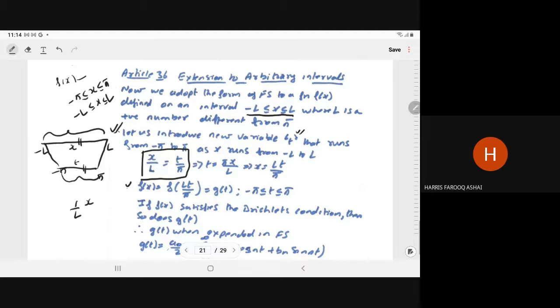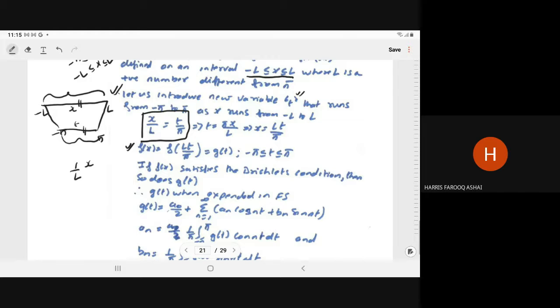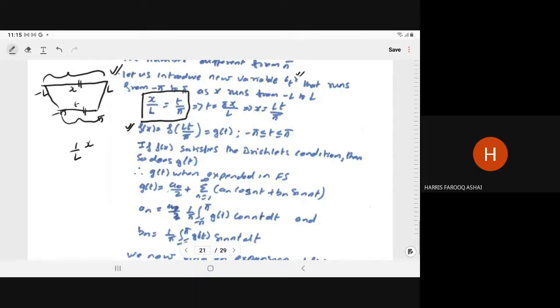So whatever the given function f(x), that can be written as f(Lt upon pi), and that we nomenclate as g(t). So now g(t) is the function in which the independent variable or parameter lies between minus pi to pi. Now for this g(t), you know how to write the Fourier series or Fourier expansion. So let f(x) satisfy the Dirichlet condition, then g(t) will also follow the Dirichlet condition, because we have the linear transformation only.